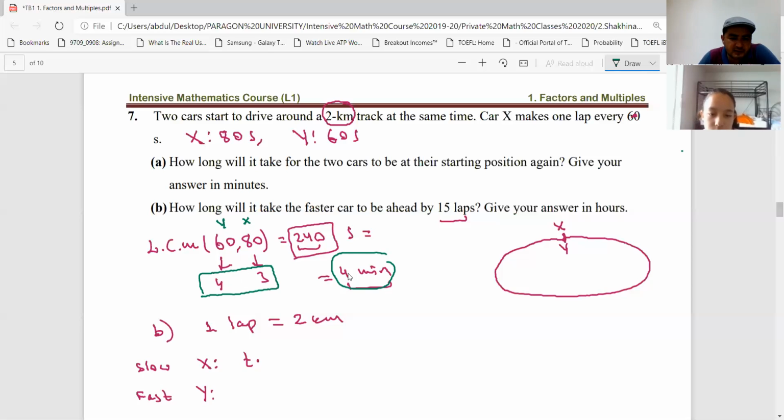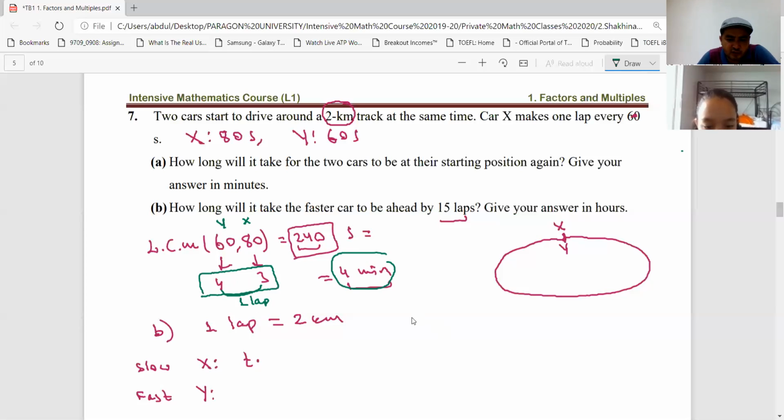In 4 minutes, car X takes how many laps? 3 laps, right? In 4 minutes, car Y takes how many laps? 4 laps, yes. So what is the difference between the laps here? It is 1 lap, right? So every 4 minutes, Y makes 1 lap difference.